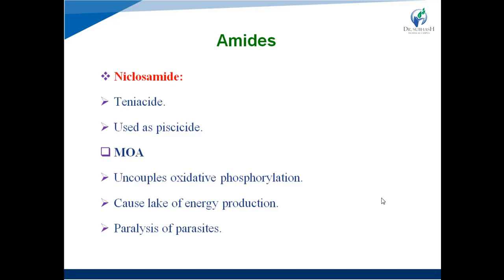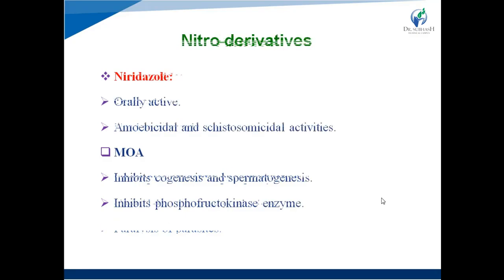Mechanism of action: it uncouples oxidative phosphorylation, right? What will happen? Oxidative phosphorylation is an important step in ATP production, right? So inhibition of oxidative phosphorylation leads to lack of energy production and ultimately causes paralysis of parasites.